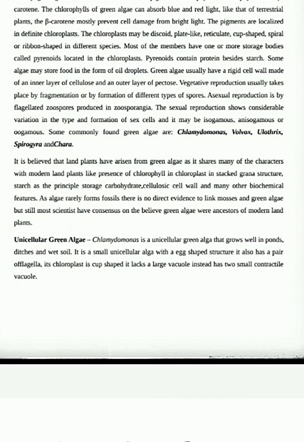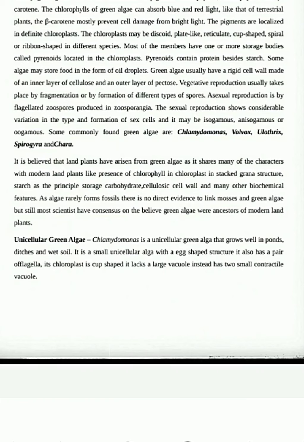And then we have one more species, Chlamydomonas nivalis, which is found in the snowy region. Here we need to remember three examples: Cephaleuros, a parasitic green algae; Chlorella, a thermophilic species; and Chlamydomonas nivalis, which is usually found in the snowy region.